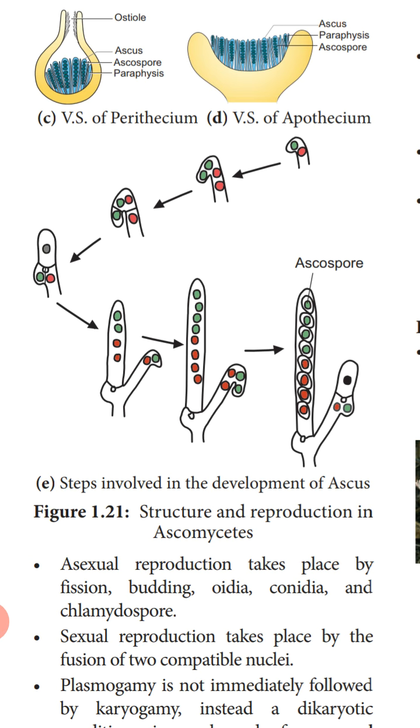Next, this diploid nucleus undergoes meiotic division. As a result 4 haploid nuclei are produced, and the cell develops into an ascus, a sac-like structure. Now these 4 haploid nuclei undergo mitotic division. As a result 8 nuclei are formed. In the last diagram you can see the 8 nuclei arrange themselves in the form of ascospores.